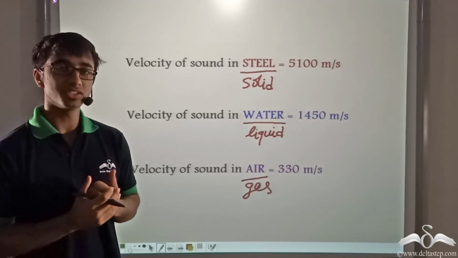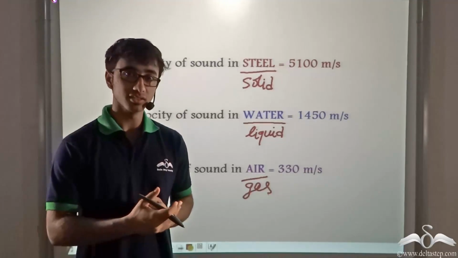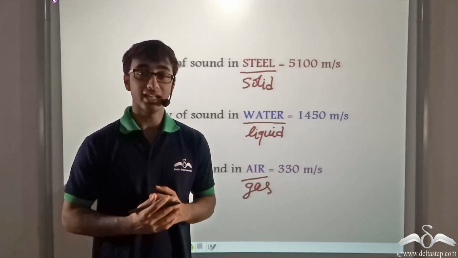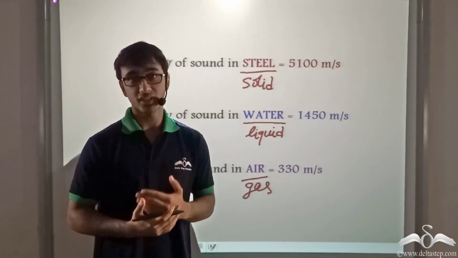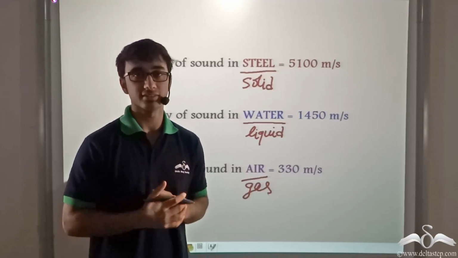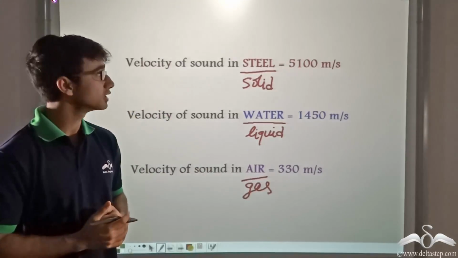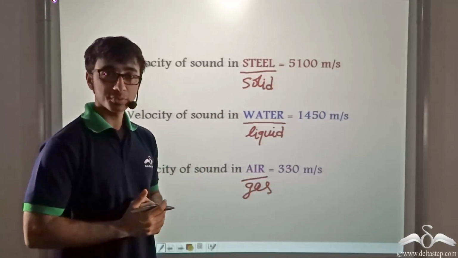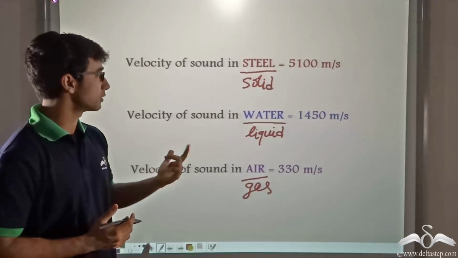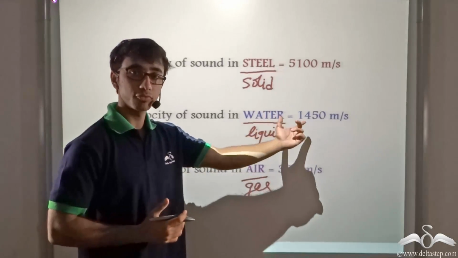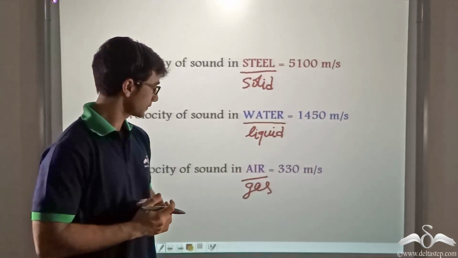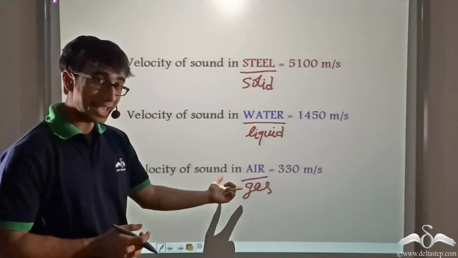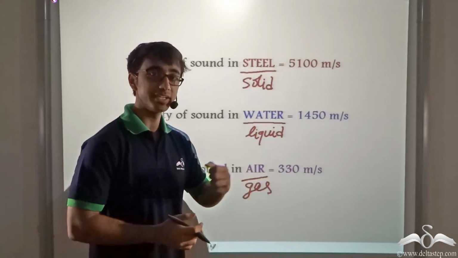So sound in solids travels faster than it travels in liquids, and sound in liquid travels faster than it travels in gases. And as you can see from the board, the velocity of sound in steel is 5100 meters per second. The velocity of sound in water is 1450 meters per second. And the velocity of sound in air is 330 meters per second.